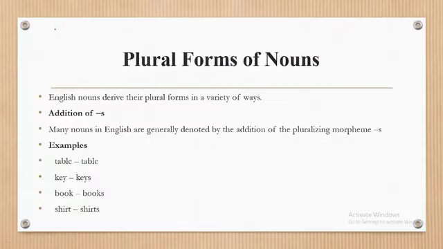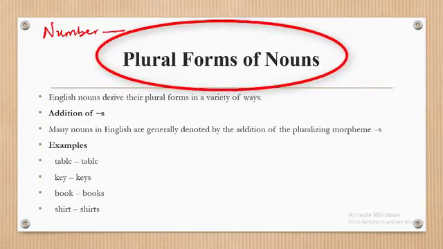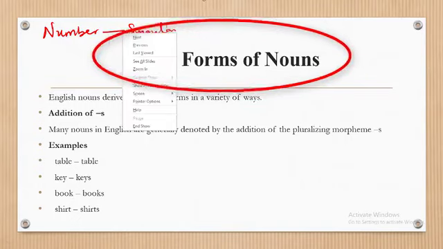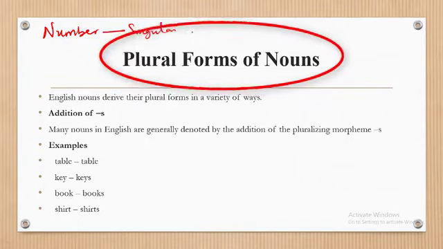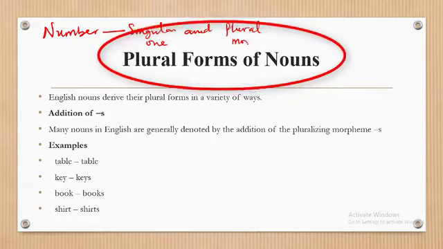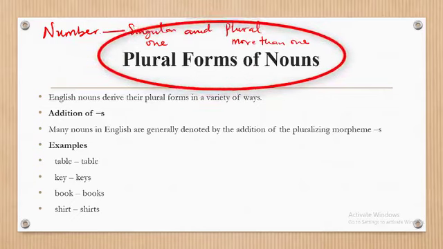We have two numbers in English language, singular and plural. Singular means the number is one, while plural means the number is more than one. So when we have more than one, how do we form the plural? That's what we want to look at today.